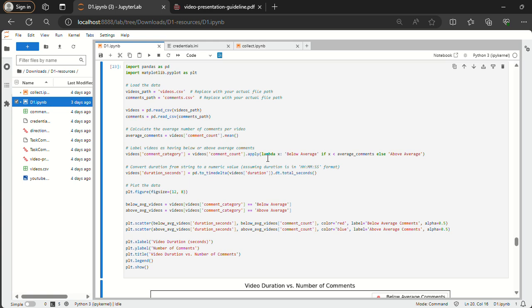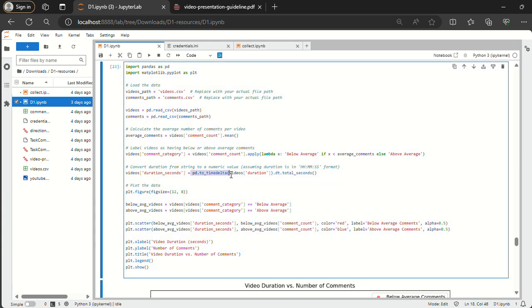I started out with my next question, which is E5 here. In this question, I again loaded the data from the CSV files first, and then I used the videos comments category and comments count function here. This helped me to categorize each video as having either below average or above average comments based on the average number of comments calculated earlier.